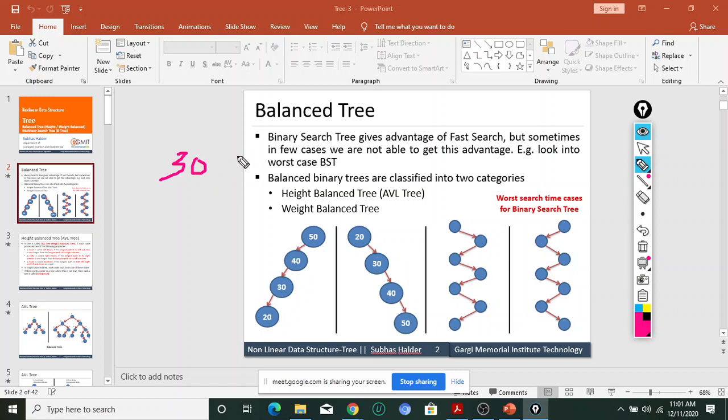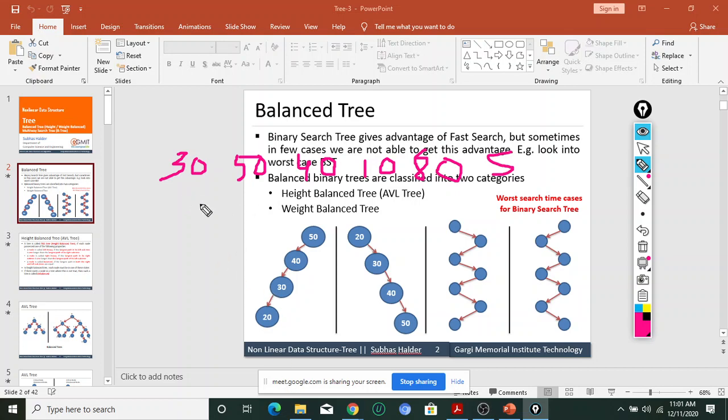You can take any example. This is 50, and for example, this is 40. I'm just randomly taking these key values. So, for example, 10, and 80, and for example 5. So I have taken so many keys: 1, 2, 3, 4, 5, 6. Okay, 6 keys are there.